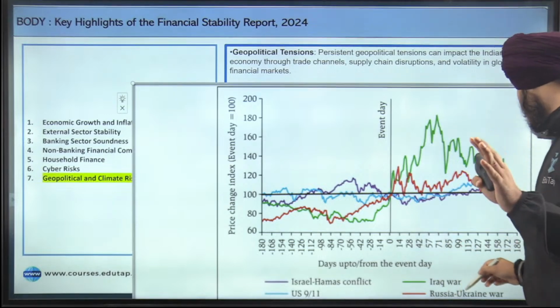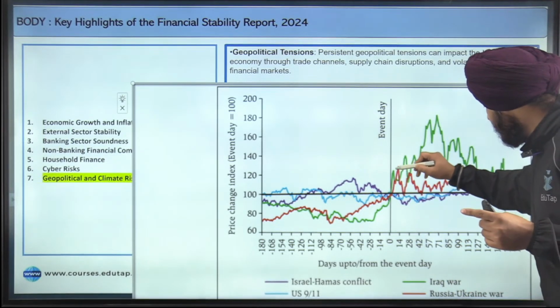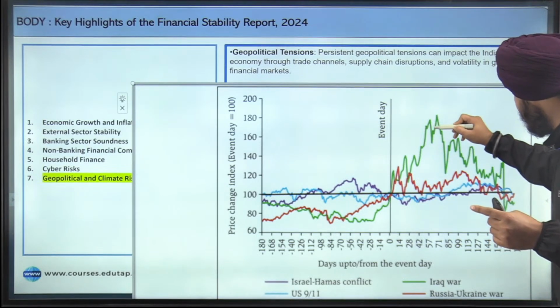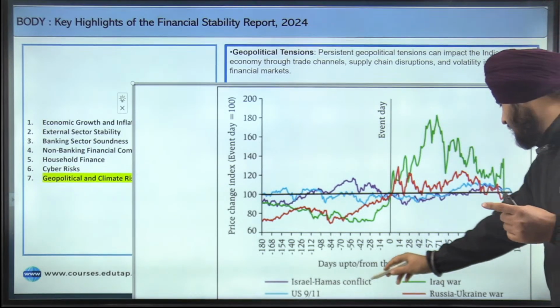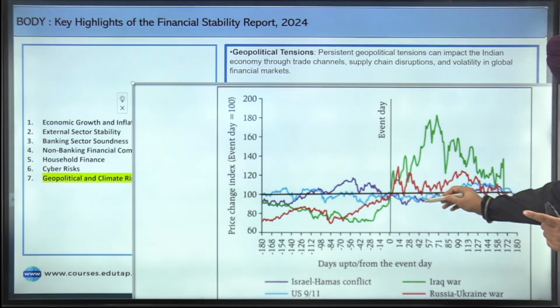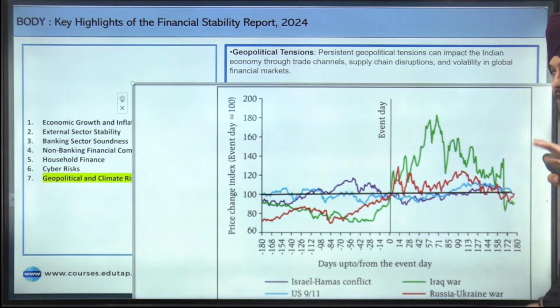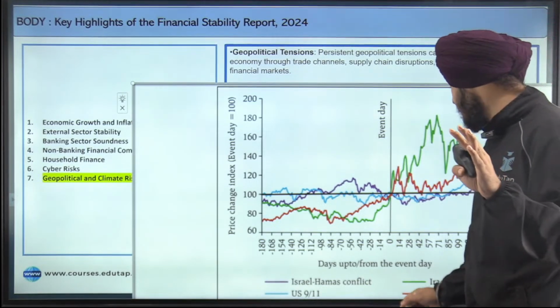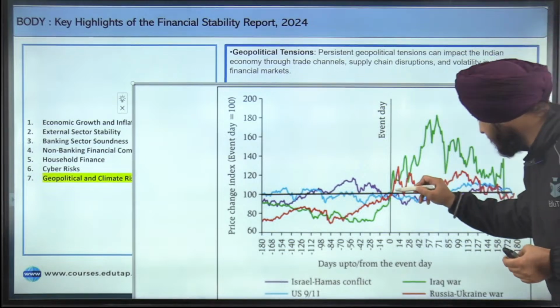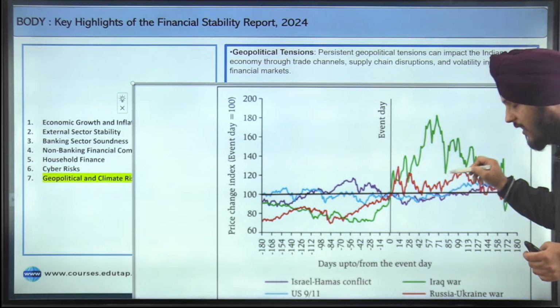But when we talk about the Iraq war that happened way back, in the case of the Iraq war, the oil price increased drastically. Can you see that? Then in the US 9/11 attack, what happened? Here also the oil prices moderately increased. But if we talk about the Russia-Ukraine war, that happened very recently, you can see just after the event, the oil prices were hiked drastically.